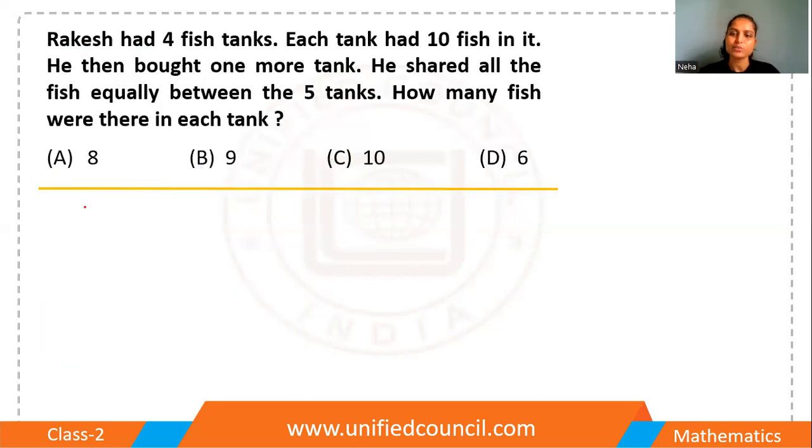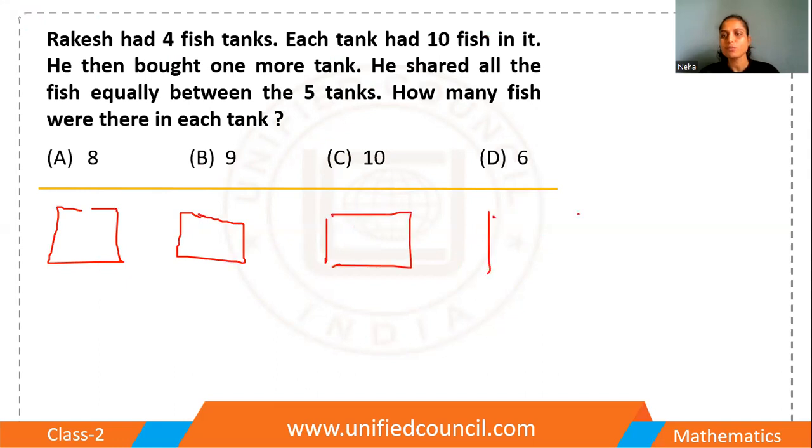All right. The next one. Rakesh had four fish tanks. Okay. Rakesh had one, two, three, and four. Four fish tanks. Each tank had 10 fish in it. Okay. So in one tank, he had 10 fishes. Very good. He then bought one more tank. He shared all the fish equally between the five tanks. How many fish are there in each tank?